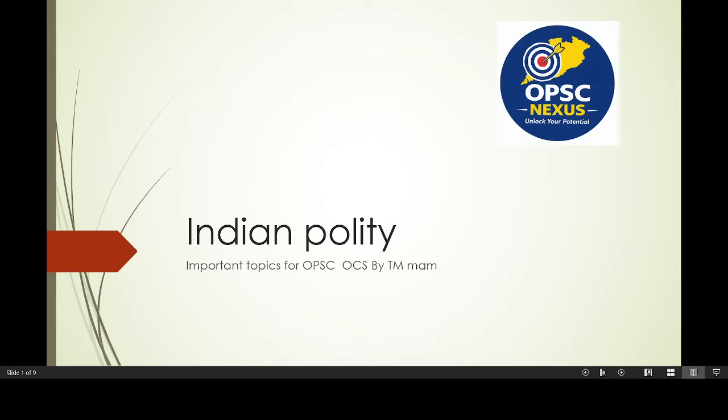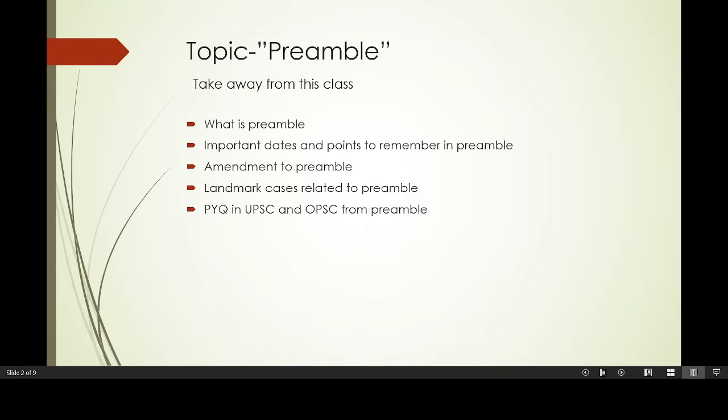This series is for Indian polity, which is designed for the OPSC OCS preliminary exam. I will be discussing some important topics in each class along with the PYQs which are being asked repeatedly in the OPSC preliminary exam. So let's start. Today's topic is preamble. In today's class, we are going to discuss what is preamble, important dates and points to remember in preamble, amendments to preamble, landmark cases related to preamble, and PYQs in UPSC and OPSC from preamble.